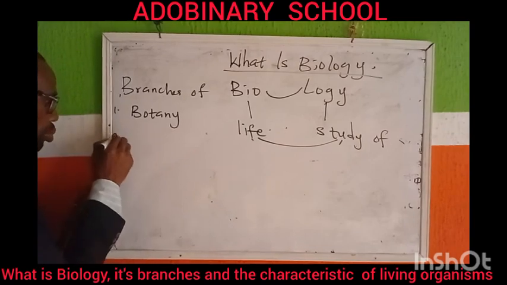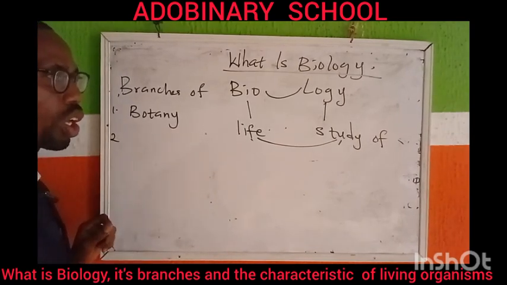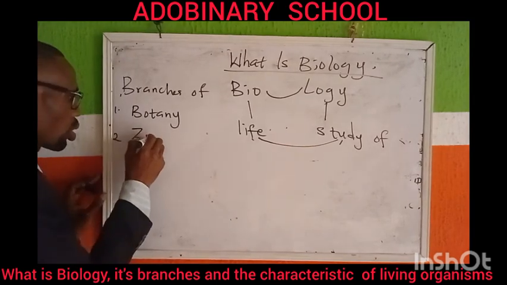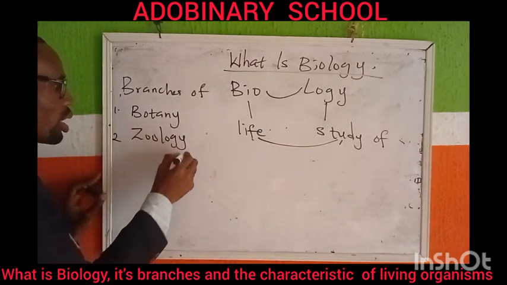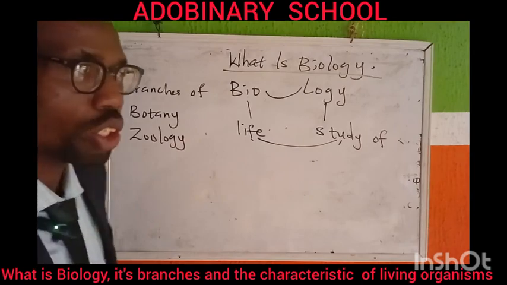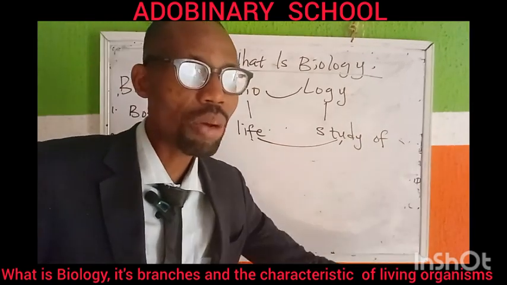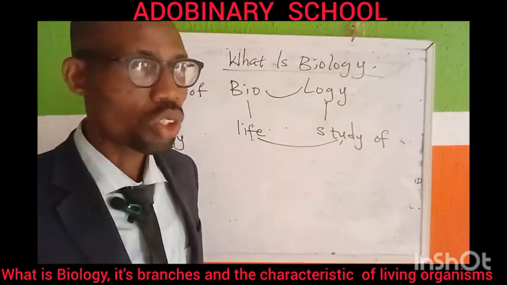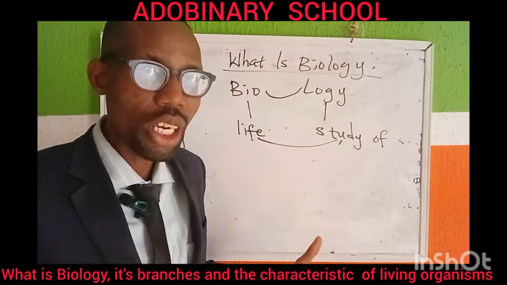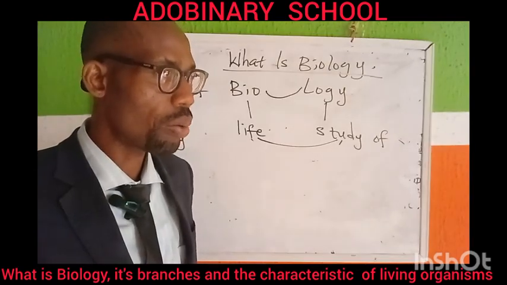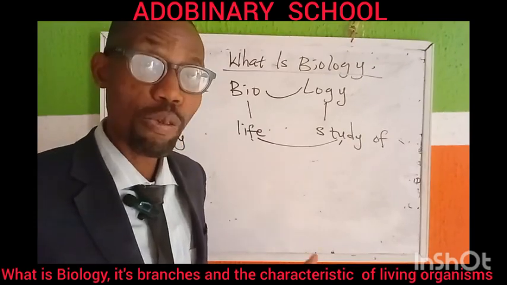Number 2, we have what we call zoology. What is zoology? This is the branch in biology that deals with the study of what? Animals. That's how you hear the name, the scientific name of an animal, or the zoological name. The zoological name of lion is Panthera leo. The zoological name of frog, I think, is Bufo.